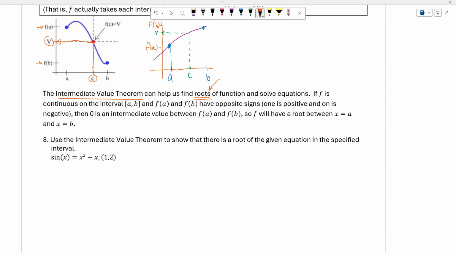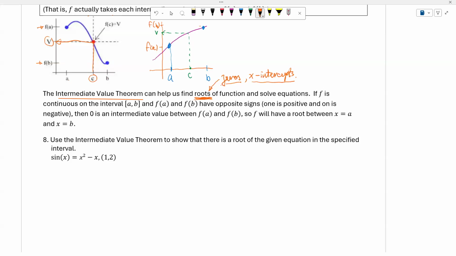Most of the time we call this a 0, or sometimes you refer to it as the x-intercept. It could be 0, it could be x-intercept. It's just that different textbooks name it differently.